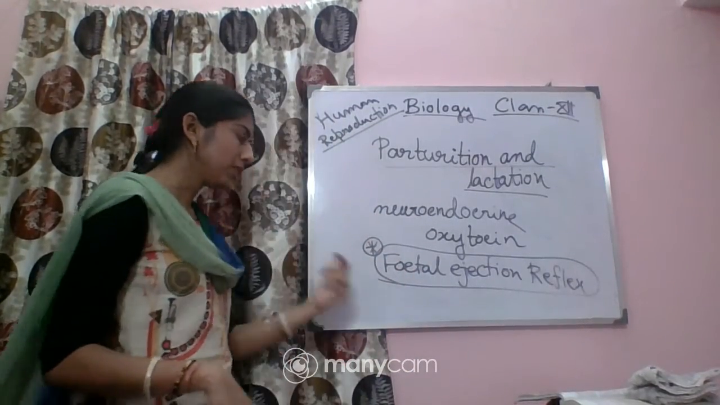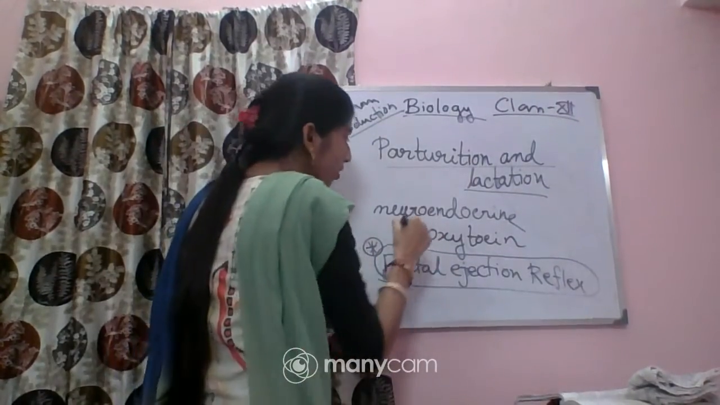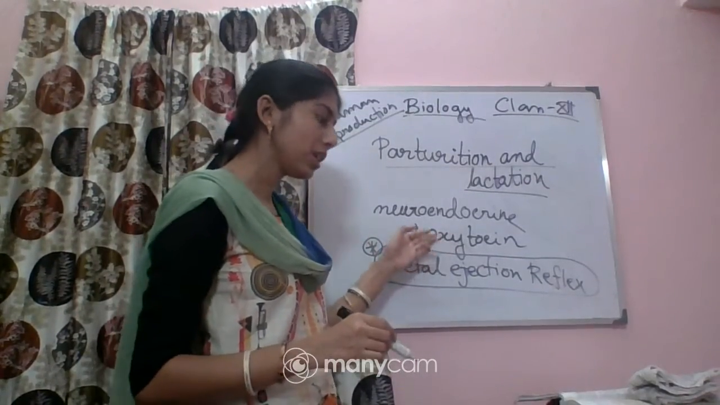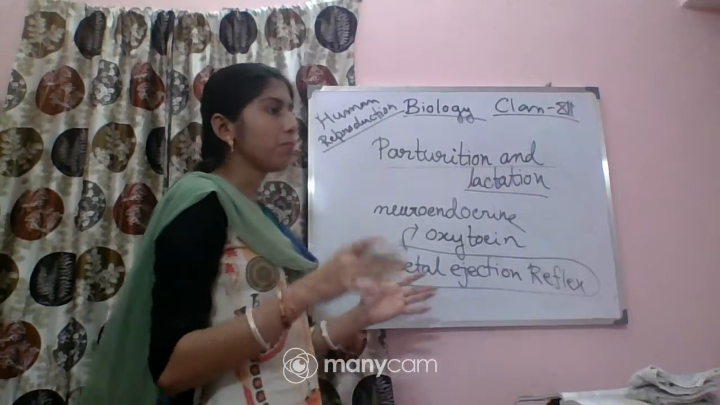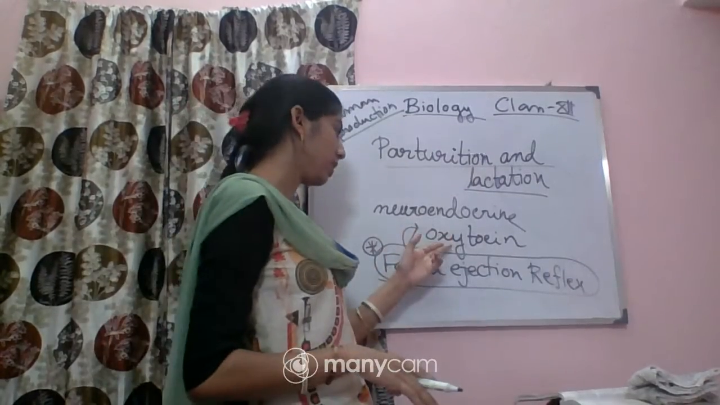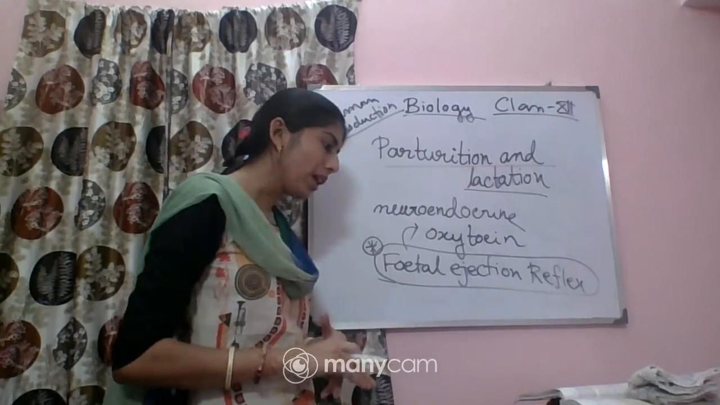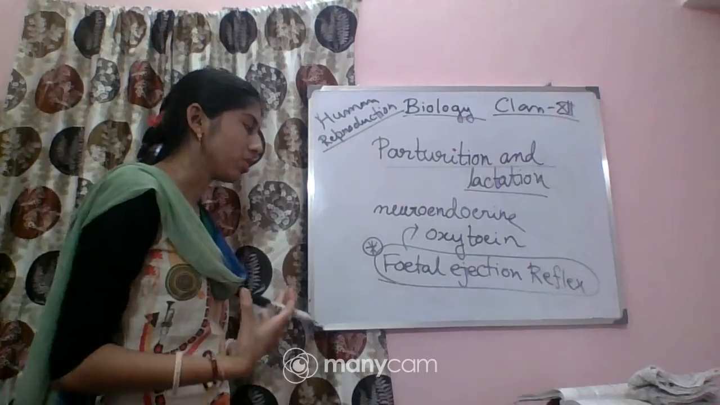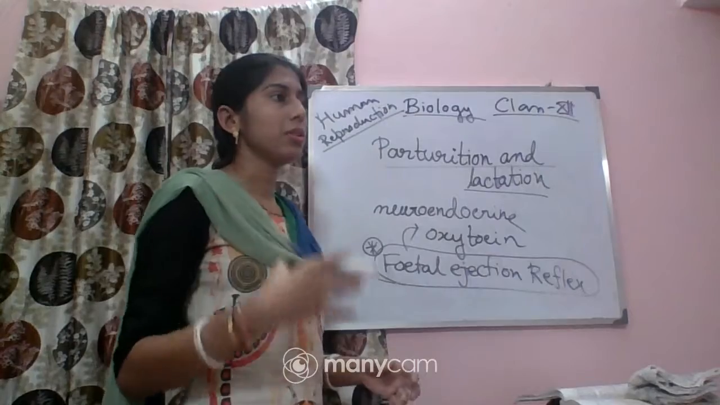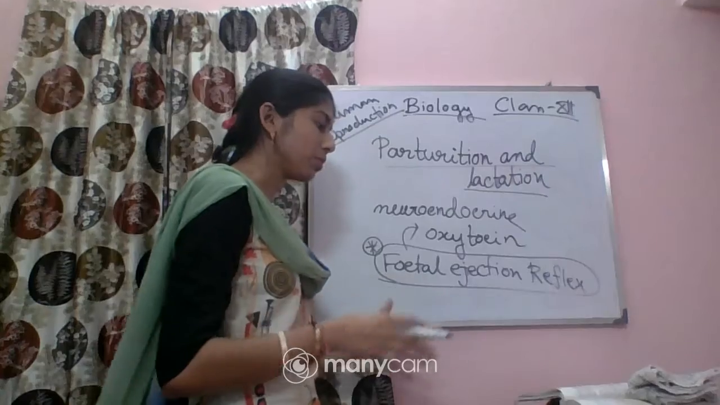Okay, so now this fetal ejection reflex will trigger the release of the oxytocin, and from where can oxytocin be released? The oxytocin can be released from the pituitary gland. So you can remember the pituitary gland has two lobes, anterior and posterior. From the posterior lobe of the pituitary gland of the mother, this oxytocin will be released, and smooth muscles are present in the uterine wall. So you can remember that the uterus has three walls: perimetrium, myometrium, endometrium. Okay, so in the endometrium, smooth muscles are present.